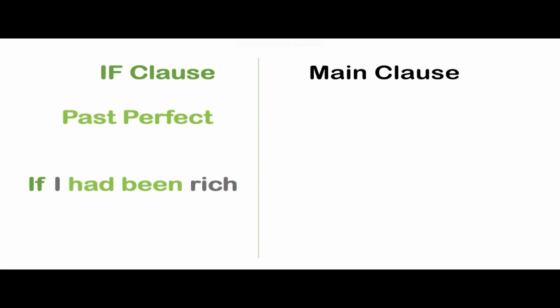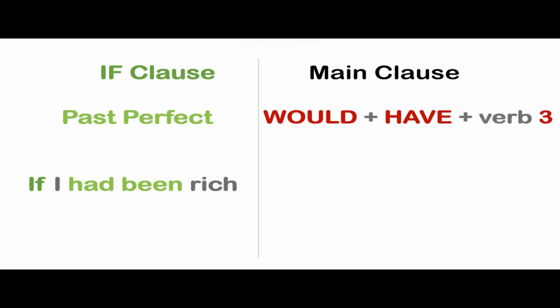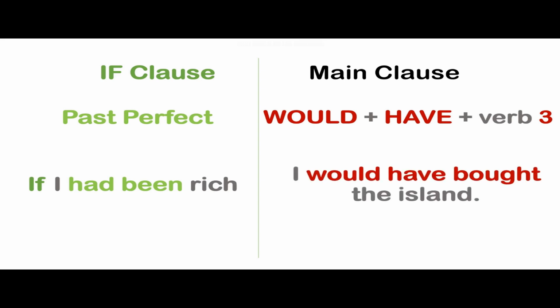And the third case, if we have past perfect in the first clause. If I had been rich, in the second clause we must use would, plus have, plus verb in the third form. I would have bought the island. If I had been rich, I would have bought the island.